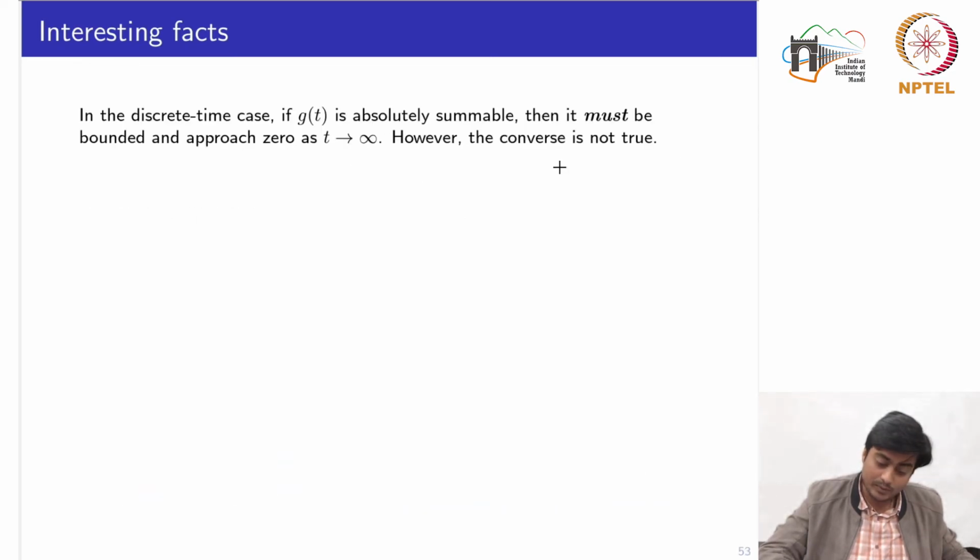But in the discrete time domain, if the signal is absolutely summable, then it must be bounded and approach 0 as t tends to infinity. However, the converse is not true, meaning that if the signal is bounded and approaches 0 as t tends to infinity, it does not necessarily imply that the signal is absolutely summable.